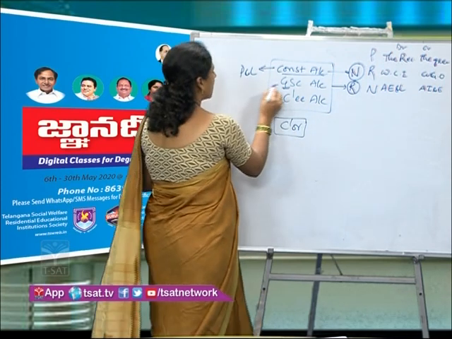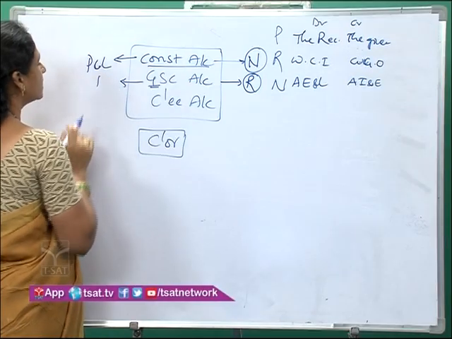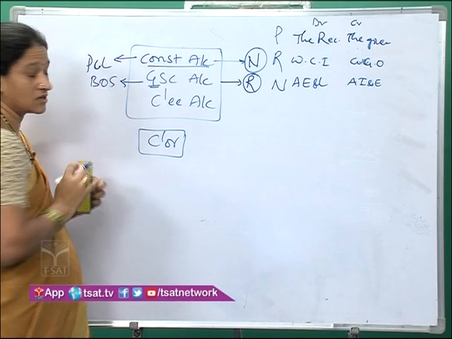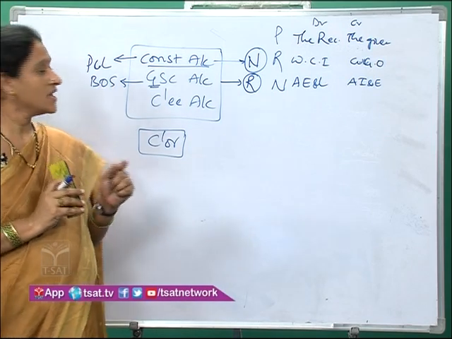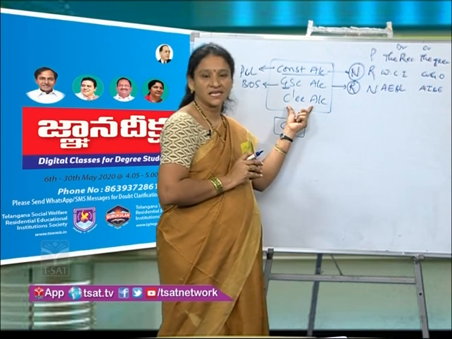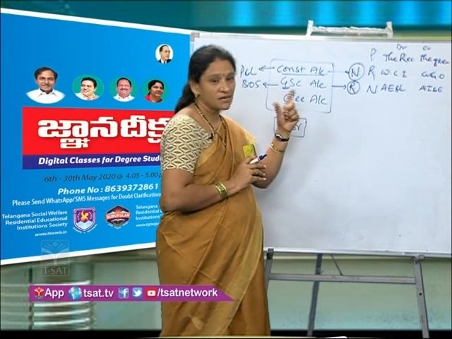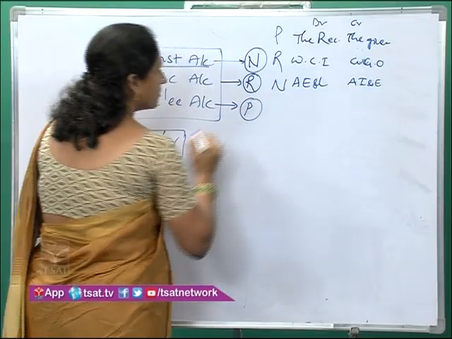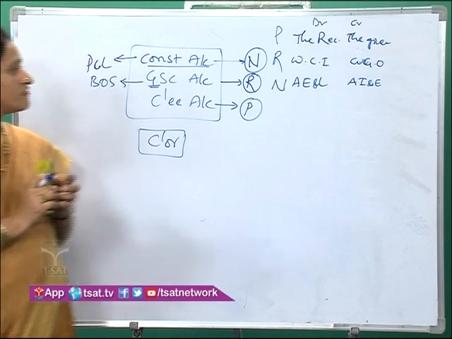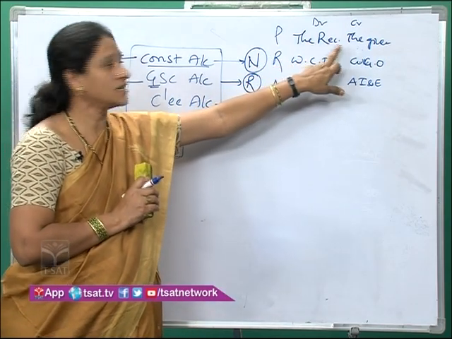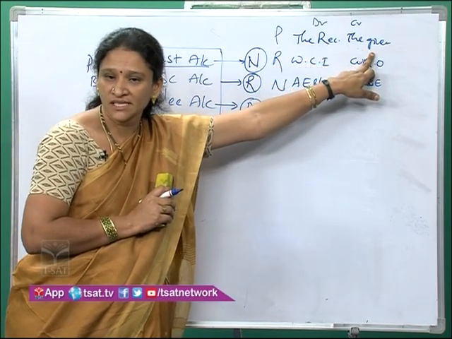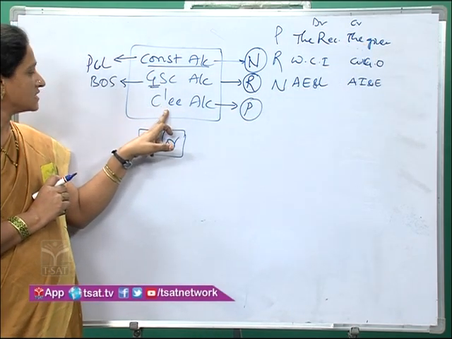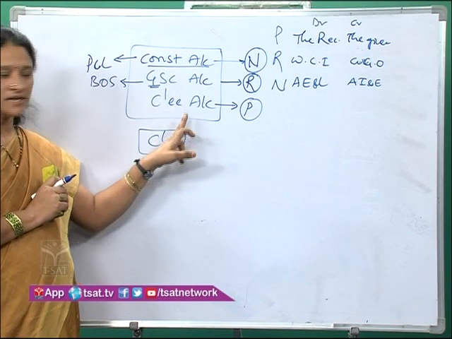To know the balance of stock, how much stock is sent to the consignee will be known by the goods sent on consignment account. And the third account you have is consignee account. This consignee is a person, so it comes under which account? Yes, it comes under personal account. What is the rule of personal account? Debit the receiver and credit the giver. Because consignee is a person, whenever he receives we will debit him, whenever he gives we will credit him.